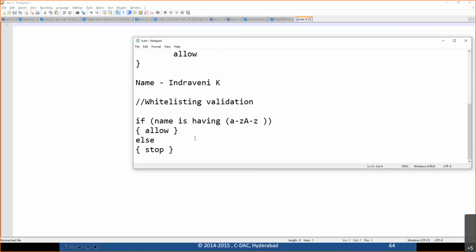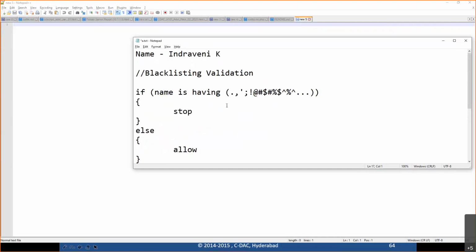So which is the best way among these two? Can someone tell, whitelisting or blacklisting? I have given a clear example of how whitelisting validations are done and how blacklisting validations are done. So which is the best way now? Good to see many people are telling whitelisting. Yes, exactly.